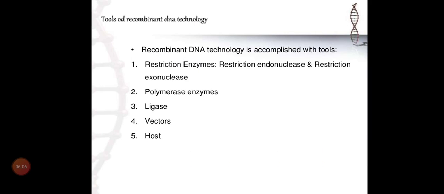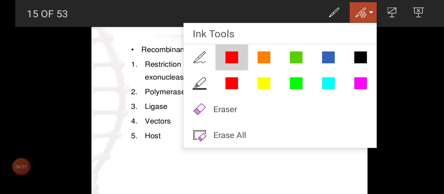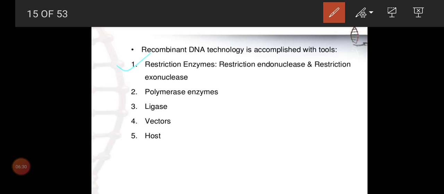This is what we are going to see now in today's class. Recombinant DNA technology is accomplished with tools. Here tools doesn't mean only mechanical tools. Whatever is very important for genetic engineering, all those things together we can call tools. Now the first one is restriction enzymes. I have sent a previous video regarding the endonuclease enzyme: restriction endonuclease, exonuclease, and single endonuclease alone.